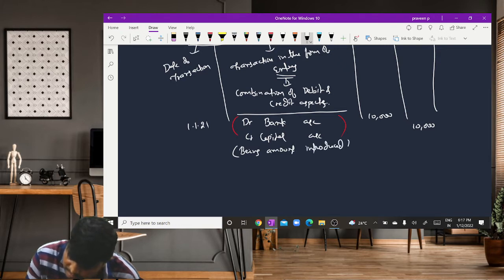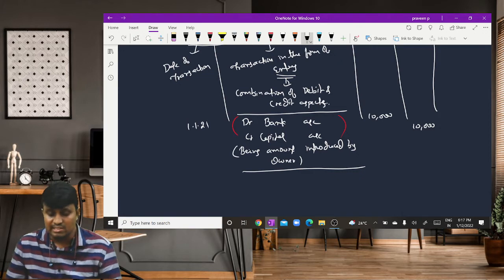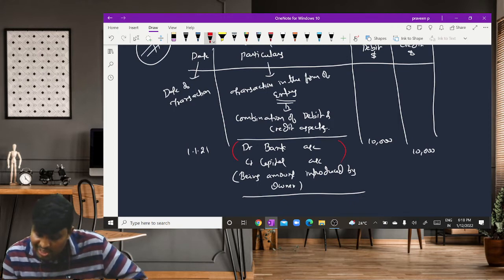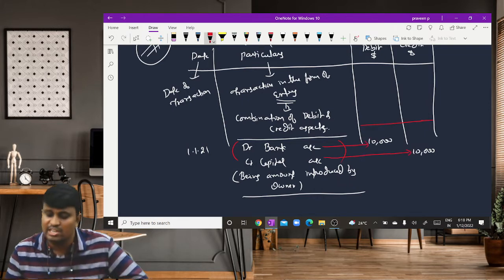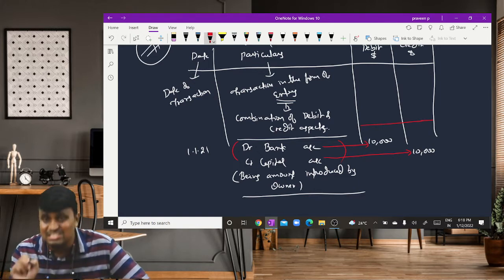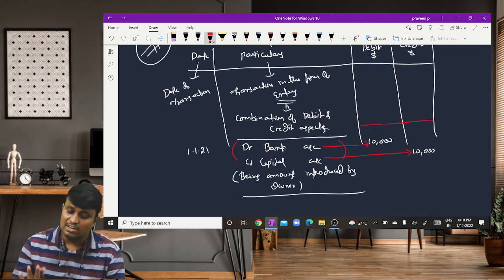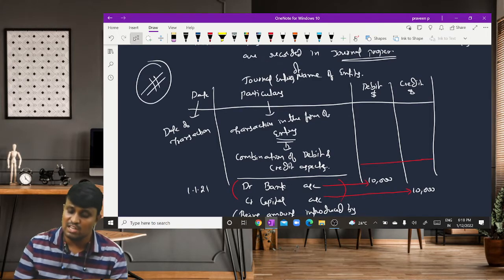amount introduced by the owner. We have to write the narration in the particular column only. And remember, don't write the amounts in the same column. Here we write the debit amount opposite to the debit column, and the credit amount opposite to the credit column. Don't write these amounts in a single column. So this is the format of the entry, and this is the format of the journal.